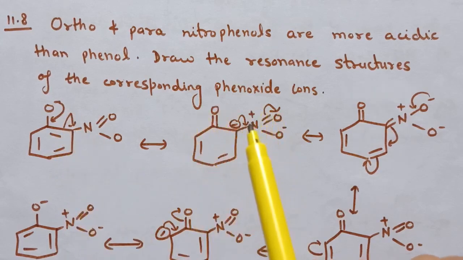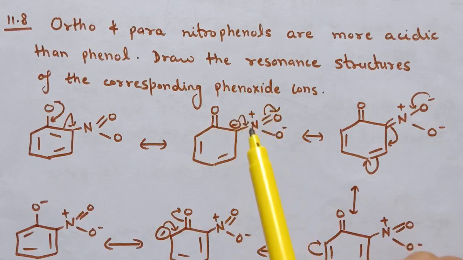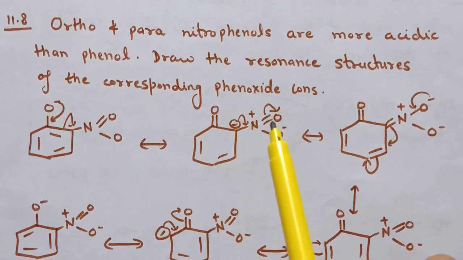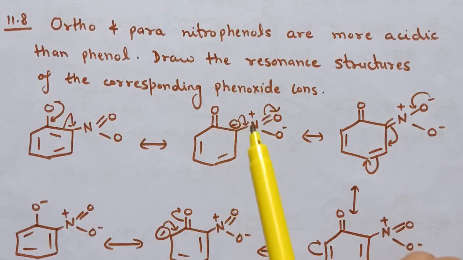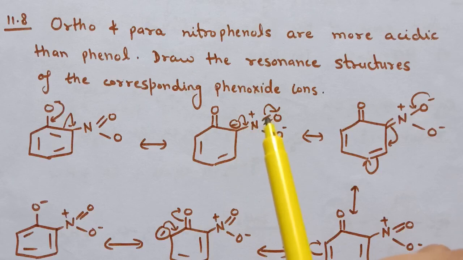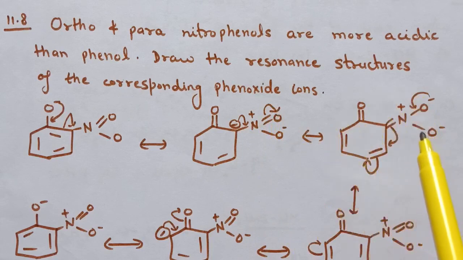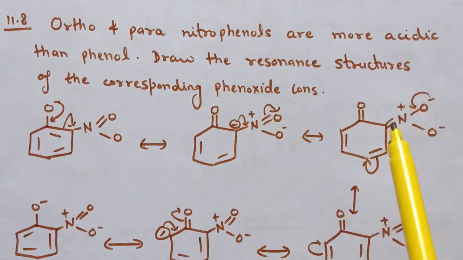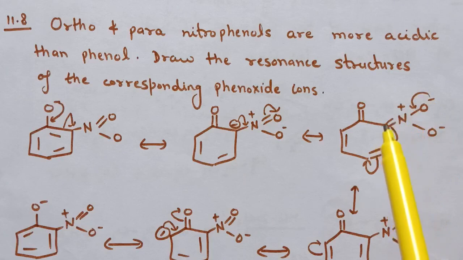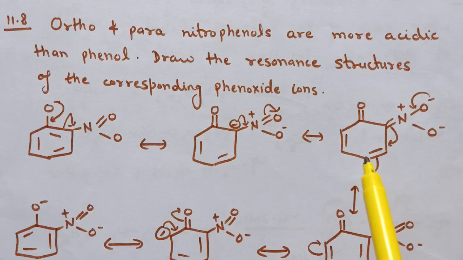Now here at ortho position nitro group is placed. Now this negative charge is also delocalized on this NO2 group. So this negative charge shifts between this nitrogen and carbon, and here this double bond is shifted to this oxygen. So here is the next resonating structure. Now again this negative charge comes here, and this double bond is shifted between this carbon and carbon, and this pi bond is shifted to this carbon.